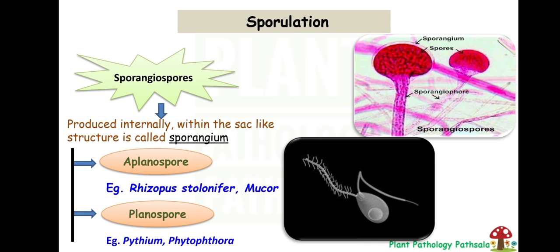Because of these two types of flagella, the spore is motile. In this photo, you can see a sac-like structure, the sporangium, inside which the sporangiospores are formed. These sporangiospores may be motile, that is planospore, or non-motile, that is aplanospore.